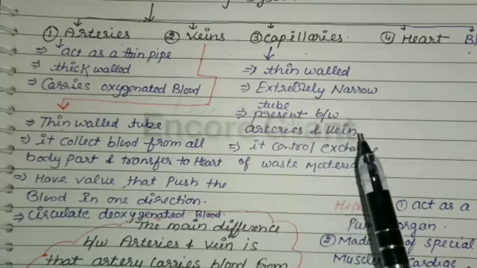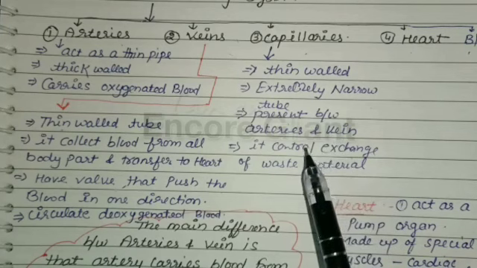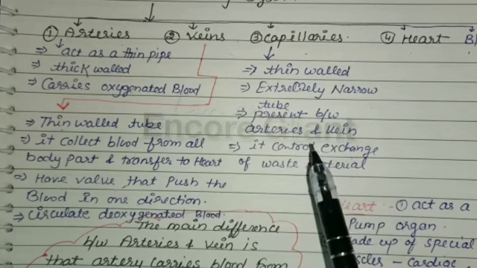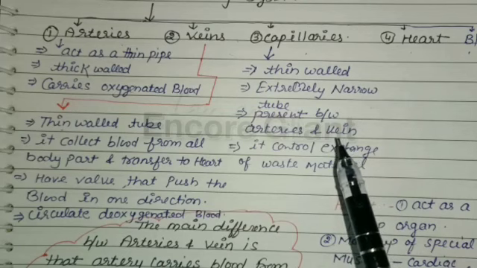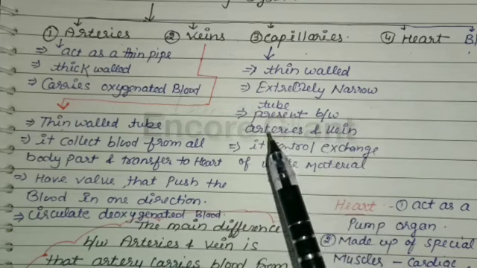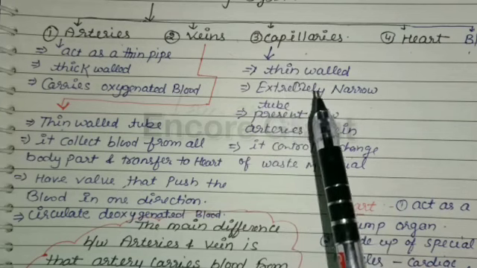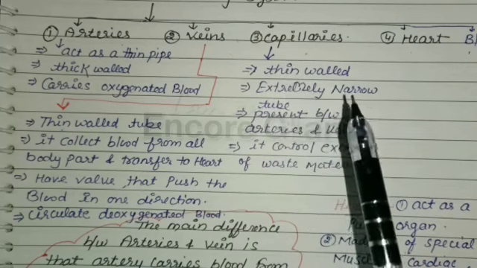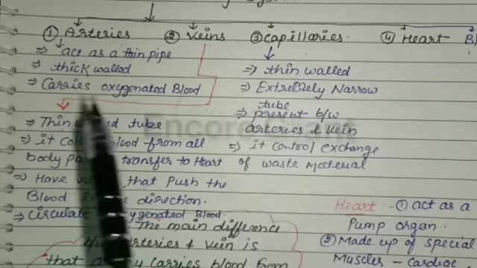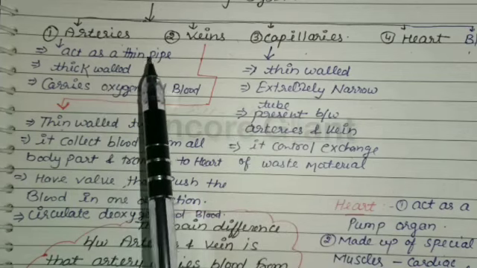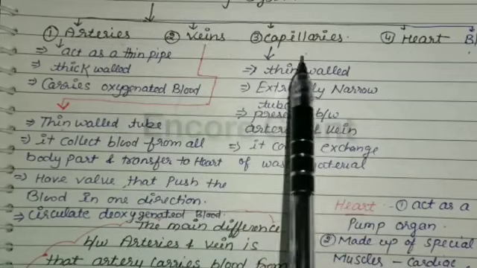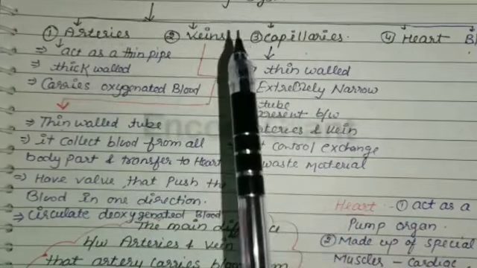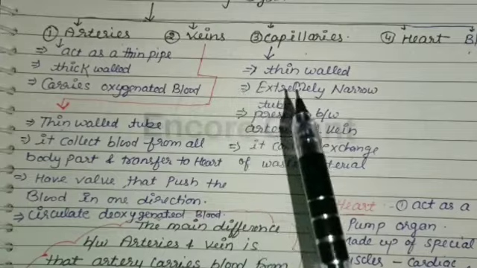The exchange of various materials like oxygen, food, and carbon dioxide between the blood and the body cells takes place through capillaries. The other end of capillaries is joined to some wider tubes called veins. Now, the three types of blood vessels, arteries, veins and capillaries, are represented by a single diagram.